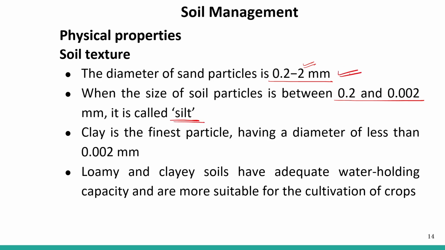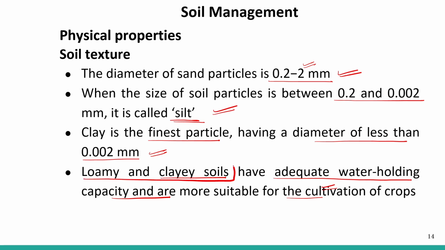So this is very, very important from the examination point of view. Questions can be asked on this. The clay is the finest particle, having a diameter less than 0.002 millimeter. Loamy and clay soils have adequate water holding capacity and are more suitable for the cultivation of crops. So which soil is more suitable? That is loamy and clay soil. Loamy and clay soil is the best for growing or cultivation of crops.